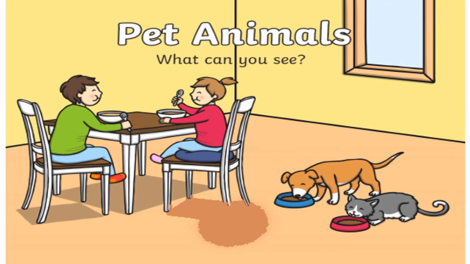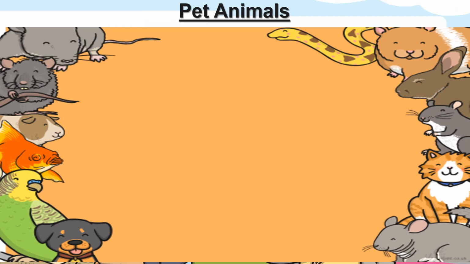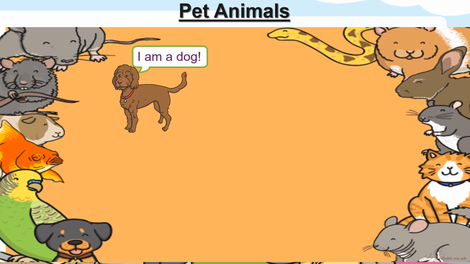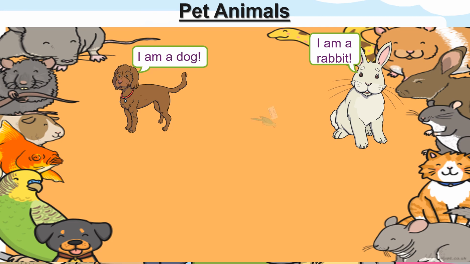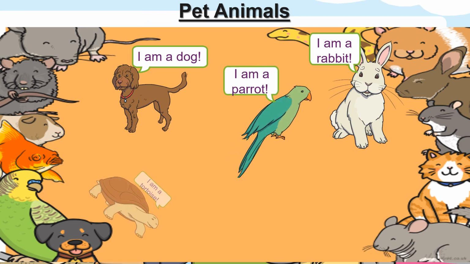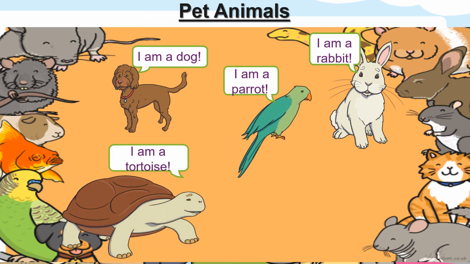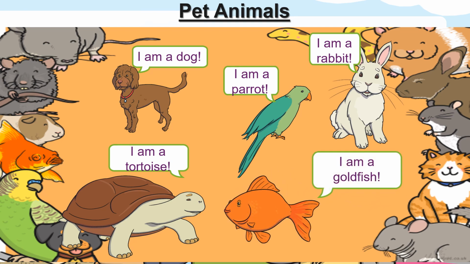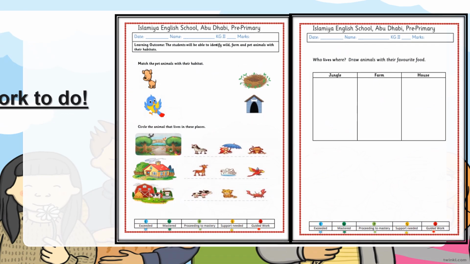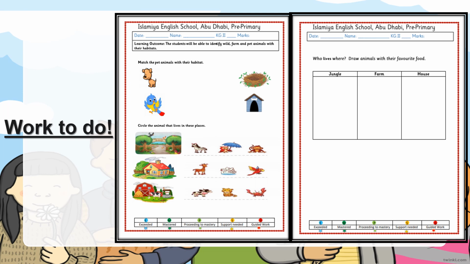What can you see? Yes, pet animals, or you can say domestic animals. Pet animals are those that we usually keep at home. So here are some pet animals. They will tell you their names. I am a dog. I am a rabbit. I am a parrot. I am a tortoise. I am a goldfish.